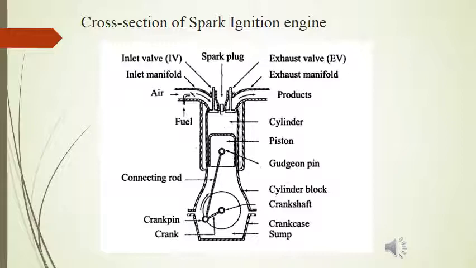In the case of spark ignition engine, air and fuel mixture is prepared with the help of carburetor in a requisite ratio, which is inducted in the cylinder during the suction stroke.